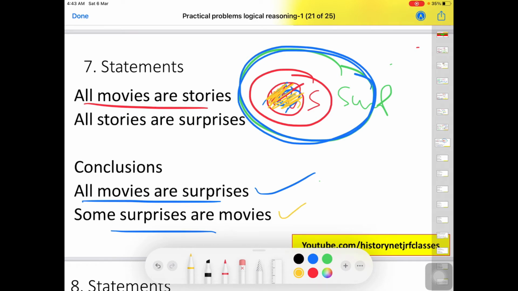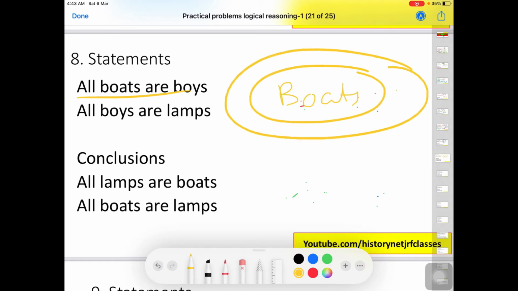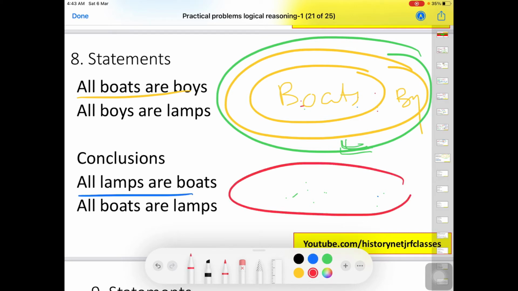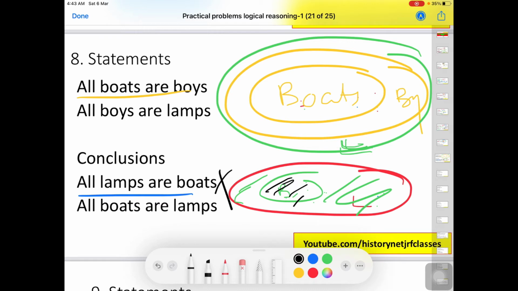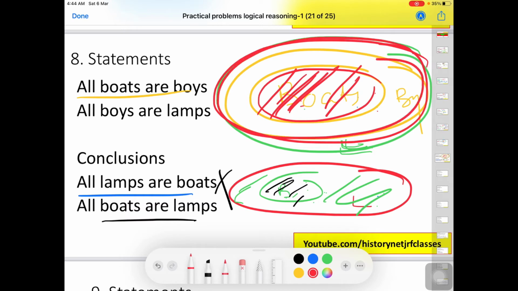Okay. Next we have all boats are boys. So we have boat, all boats are boys, and then all boys are lamp. So it is saying that all lamps are boat. Lamp is outside, this is lamp, and boat is inside, the small one. Is it possible that the whole area of lamp will come under boat? No, this is wrong. All boats are lamps. So here we have boat, and this small boat is present inside lamp, inside the belly of lamp. So this whole boat is inside lamp, so this is true.